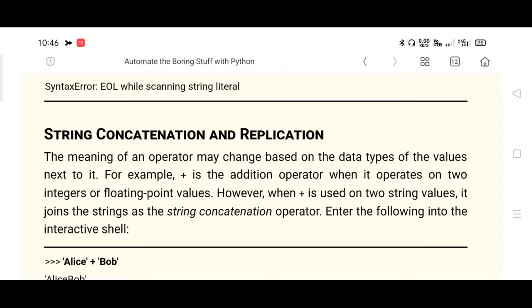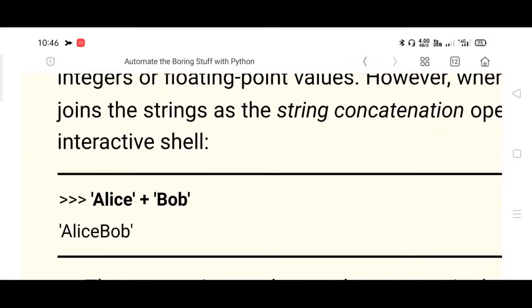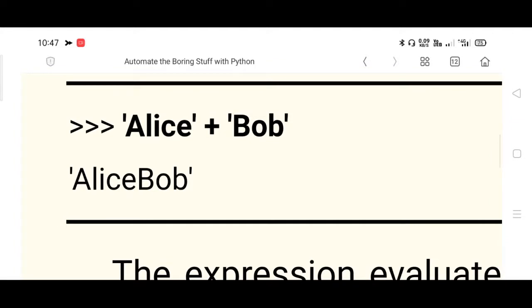Okay, here is the example for that. Please go through. Alice and Bob. Alice is marked as a string. How to mark a statement as a string? You have to enclose it within single quotes. In addition, the plus operator is used, followed by Bob. So Alice plus Bob, AliceBob is a single produced string that will be displayed at the next line. Immediately after entering the command, that command is processed and the necessary job is done.